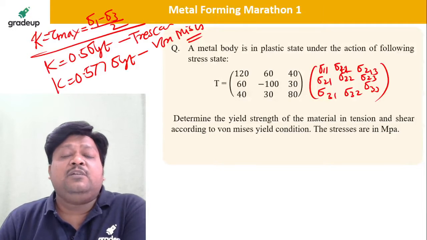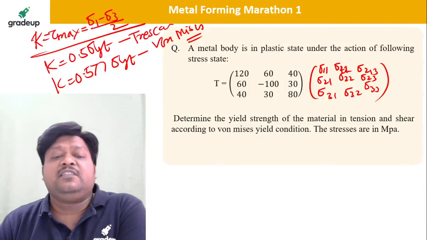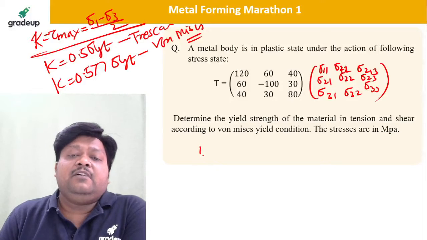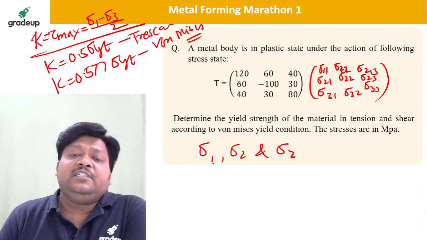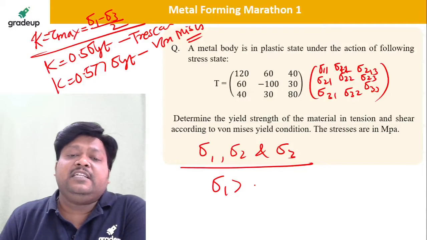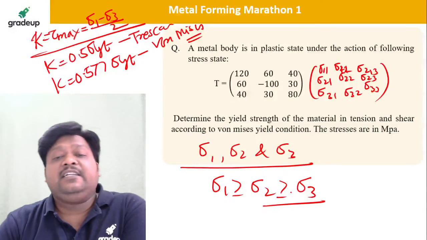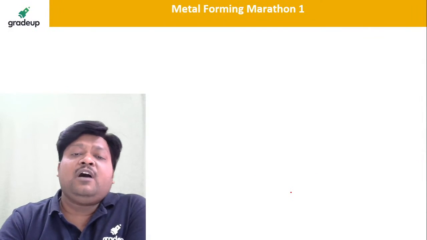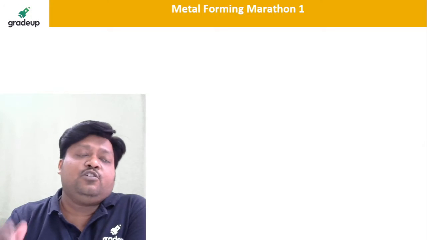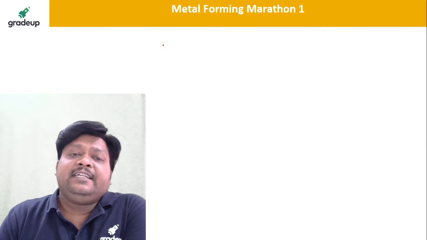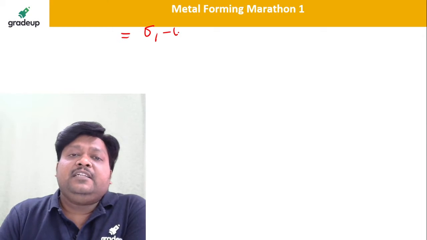If we have the stresses in terms of principal stresses, sigma 1, sigma 2 and sigma 3 are the principal stresses, such that sigma 1 is greater than or equal to sigma 2 is greater than or equal to sigma 3, right? So from that we know how to get the relationship for the Tresca's criteria and the von Mises distortion criteria. That is, sigma 1 minus sigma 3 by 2, which is the tau max.